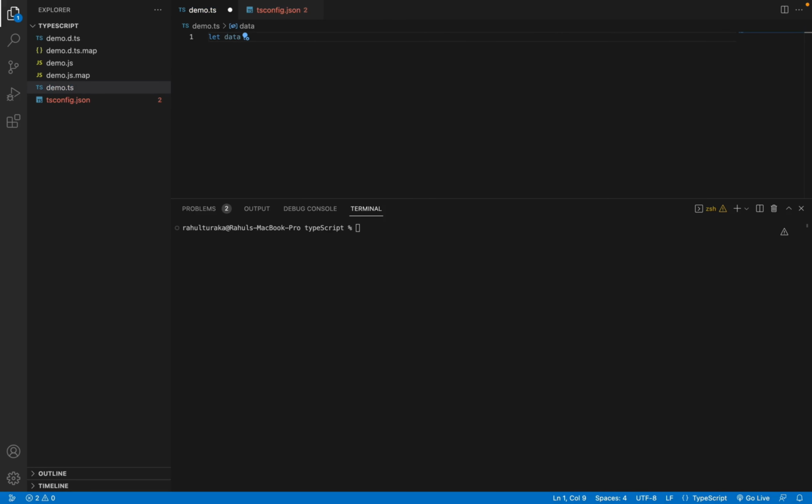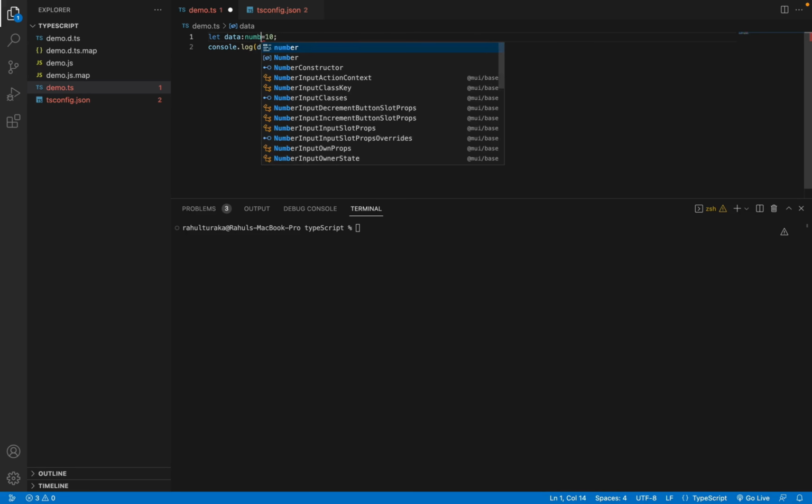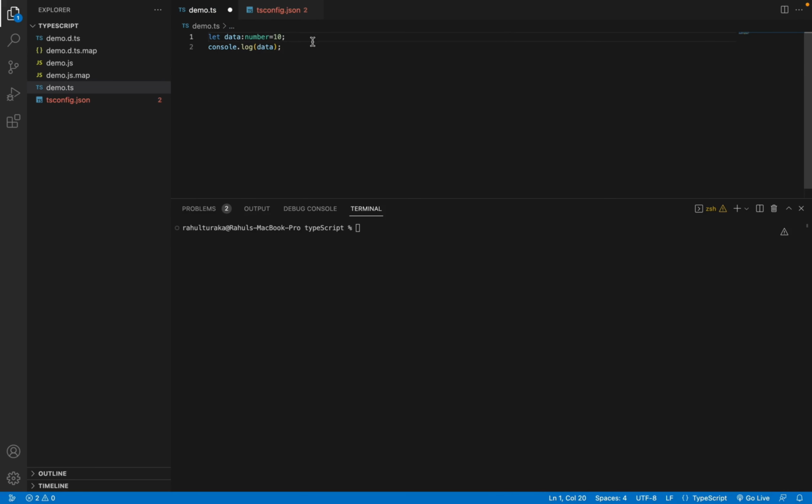Let's say I have a variable. I'll take it as data. Let me assign a normal value, a number, and print it. Actually, I'll give the type of data as number.